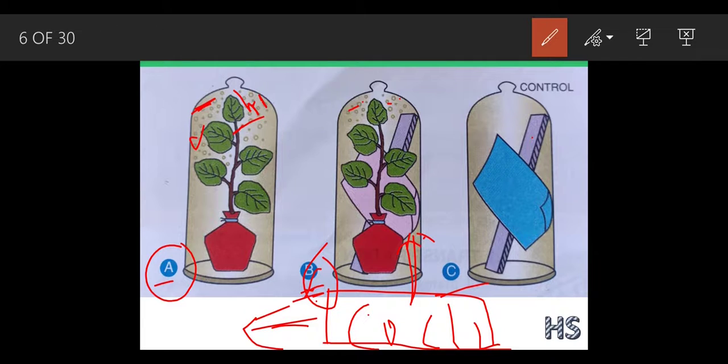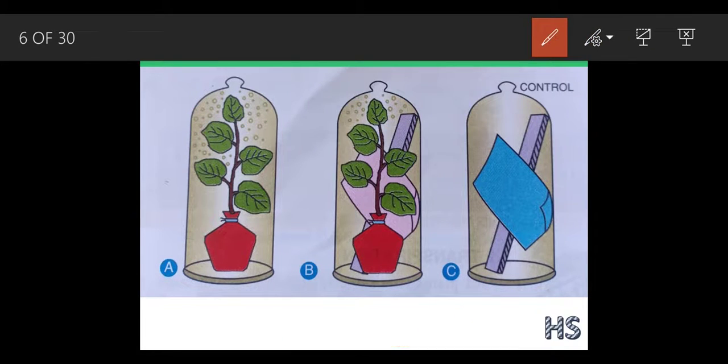See, now the third apparatus, that is C. Why was the third apparatus kept? It was a control setup. What do you mean by control setup? See, might be the case there was some moisture in the air. Even if there is moisture in the air, there would be some moisture in the polythene bag also. So we have to be very careful. That is why we have to check whether there was moisture in the surrounding or not.